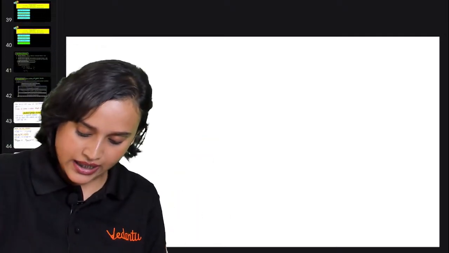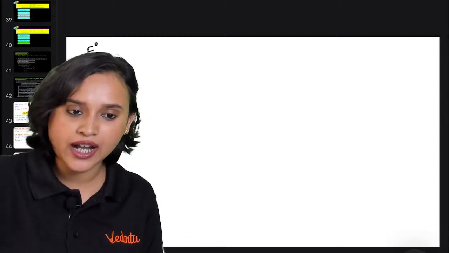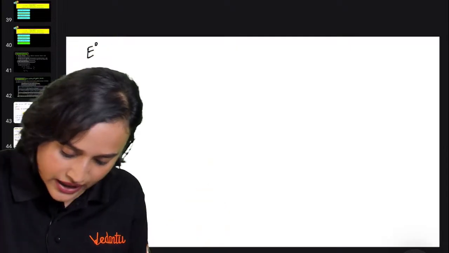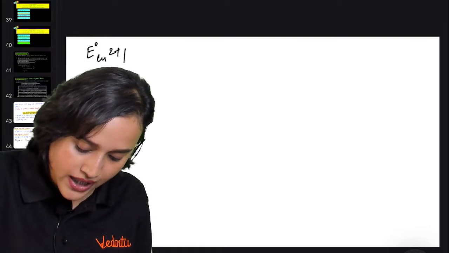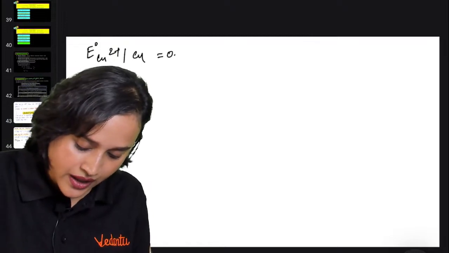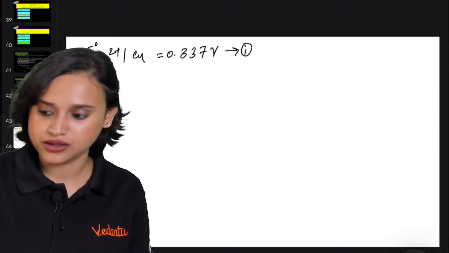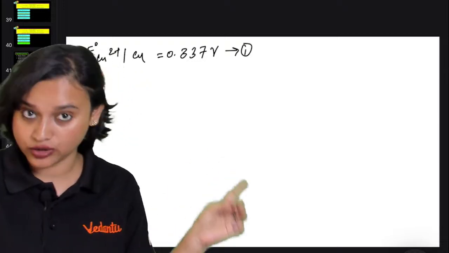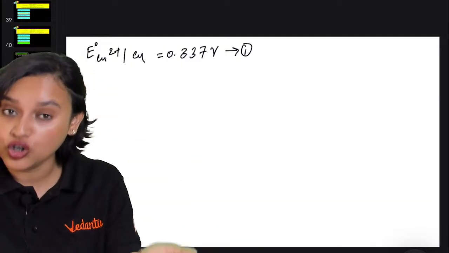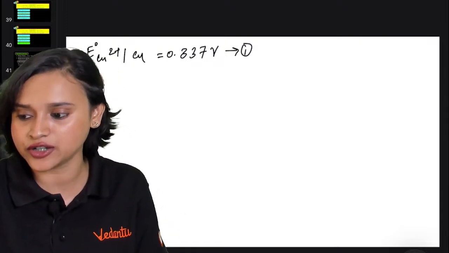Okay, what are we doing? See, the E naught value is given. Number 1 is Cu2+ to Cu. What is the value? It is given as 0.337 volt. Consider this to be equation 1. Whatever I've told you about how to calculate the third potential, if you do not know how to calculate an unknown electrode potential, let's solve this and try to figure it out.